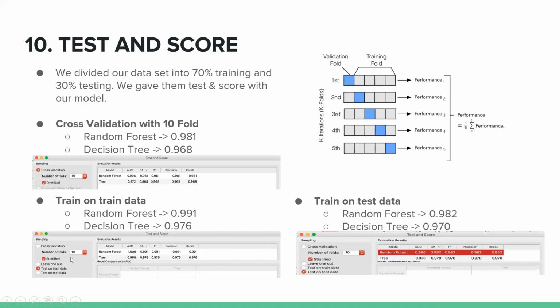And cross validation is? Cross validation is here. Test on test data or train on...? For test data. Oh, sorry. The headers are not correct. Train on train data, train on test data. Test on train data, test on test data. Yes, right? Yeah. It's confusing for me. I couldn't follow you. I couldn't understand what's going on there. Okay, so please pay attention to what you are writing and what you are explaining. Okay, so yes, I will check.